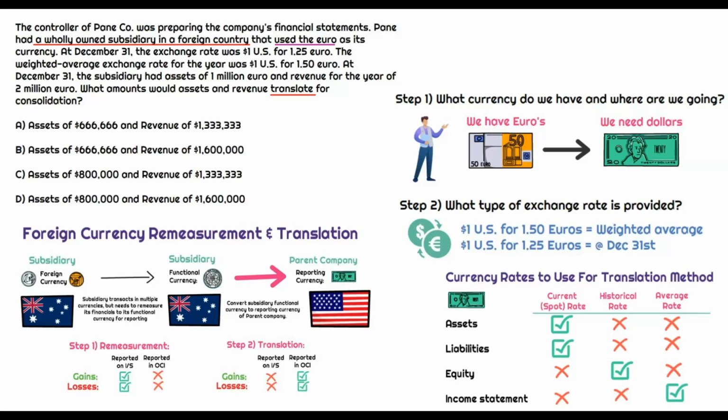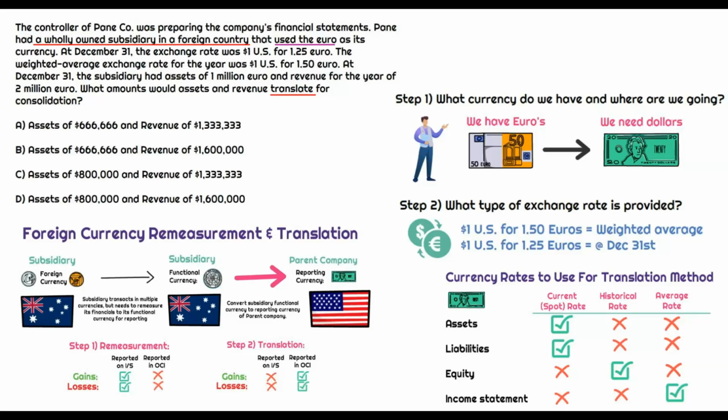Now, as I mentioned, depending on what type of account we need to convert, we're going to use different methods. And there are really three main rates that you might see for the translation method. That's going to be the current rate or the spot rate, and that's always going to be as of a specific date. And that's mainly going to relate to the balance sheet, because the balance sheet is at a spot or point in time, right? So that's going to be for assets and liabilities.